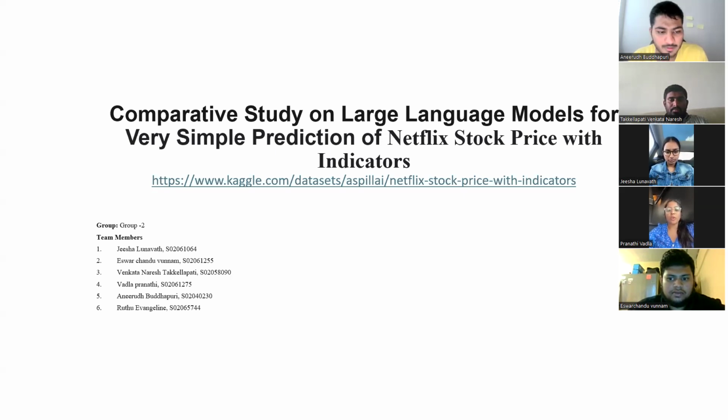Hi. So we are going to talk about the topic, a comparative study on large language models for very simple prediction of Netflix stock price with indicators. And these are our team members, and we are a group of two. Jisha, Ishwar Chandu, Venkat Naresh, Vadla Pranati, Anirudh, and Ritu.